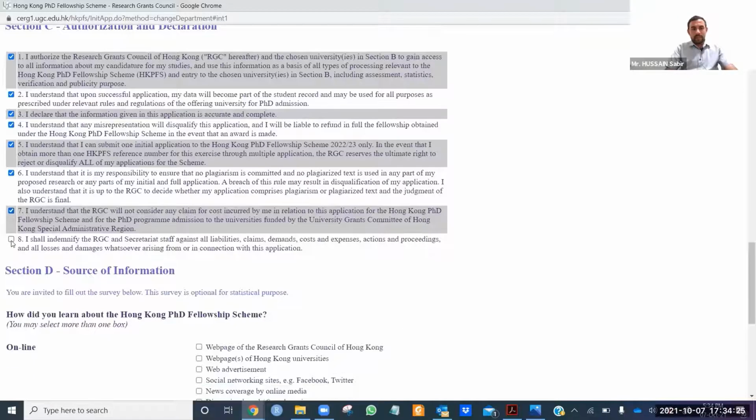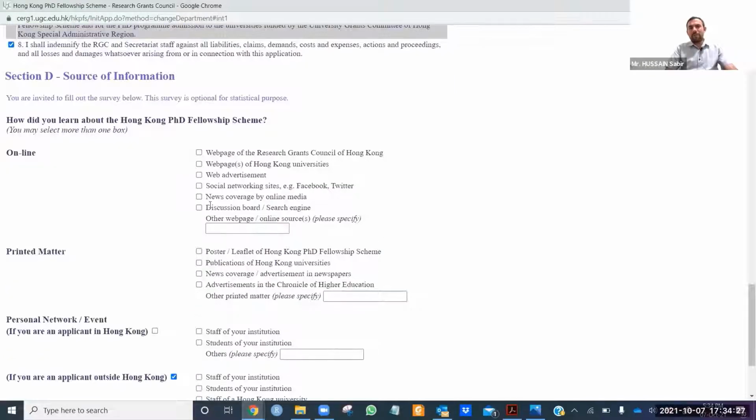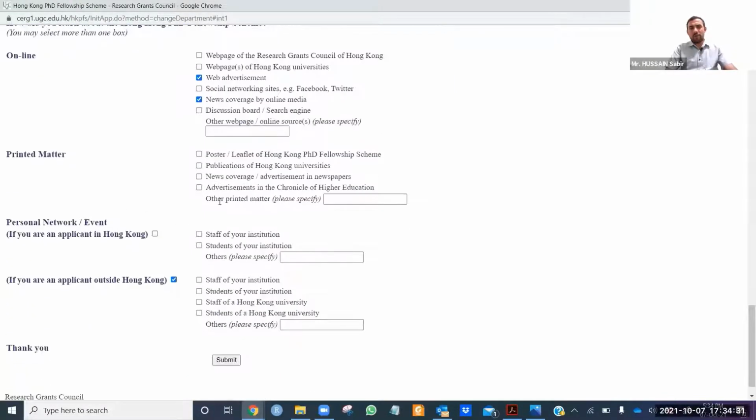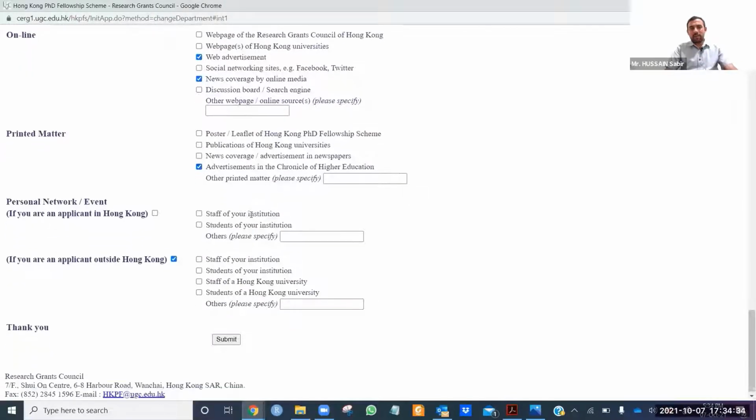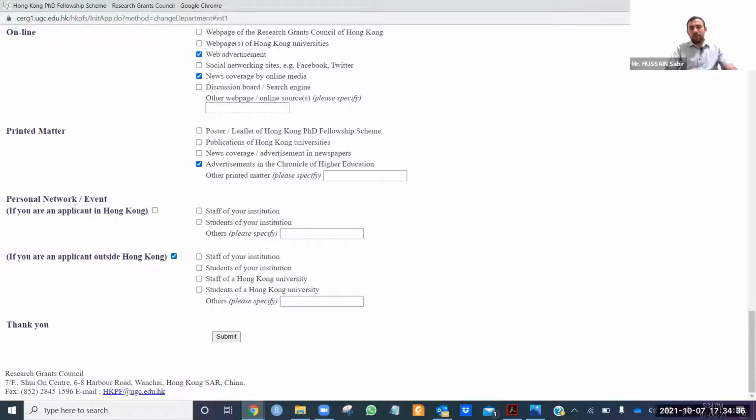This is the source of information, where you heard about it. You can select any, or more than one as well, printed matter, whatever. And if you are an applicant inside Hong Kong, no, we are not inside. If you are an applicant outside Hong Kong, then you need to say where you are from, like staff or student or something like that, and then click submit.